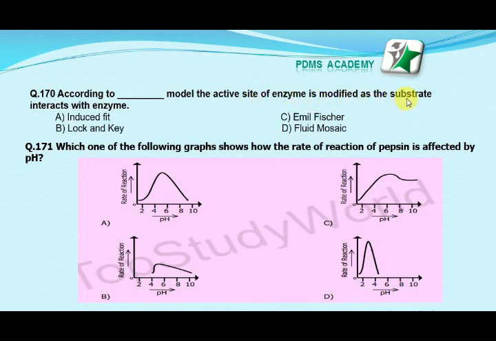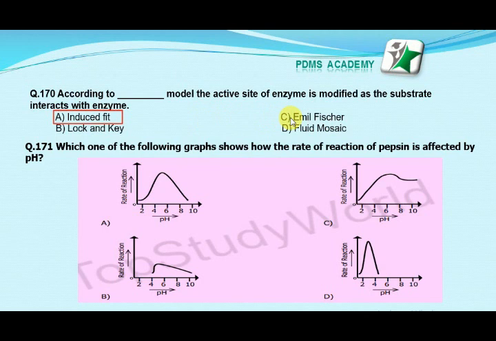Our next MCQ is: according to which type of model is the active site of an enzyme modified as the substrate interacts with the enzyme? Option A induced fit model, option B lock and key model, option C Emil Fischer, option D fluid mosaic model. Our correct answer is A, induced fit model. Let's see how it is correct.